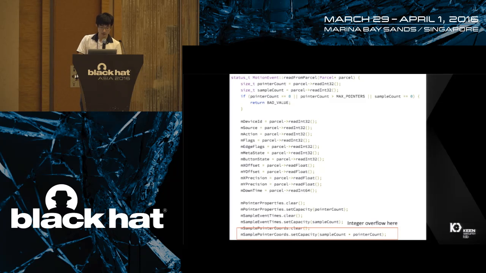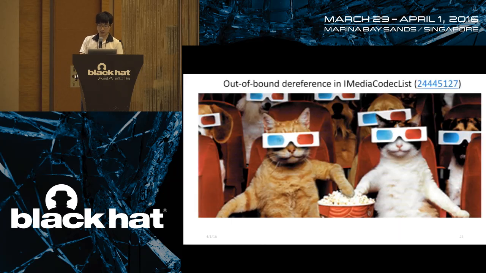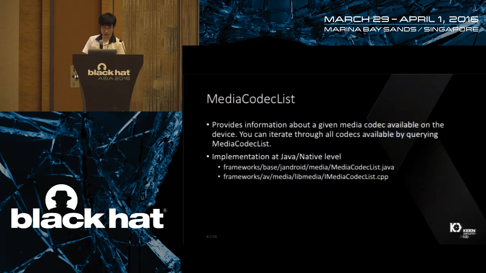After the two bugs, we will finally demonstrate an exploitable one, the out-of-bound dereference in the IMediaCodecList, and how we turn this bug to achieve both info leak and code execution. First, what is a MediaCodecList? The MediaCodecList is a class in Android that provides how many media codecs this phone supports, so that you can use it to play media.